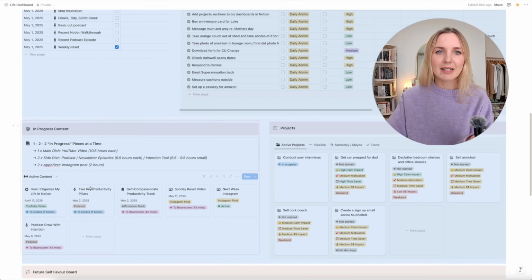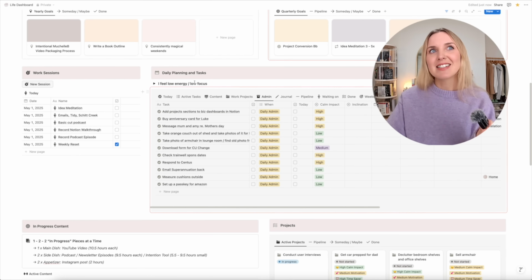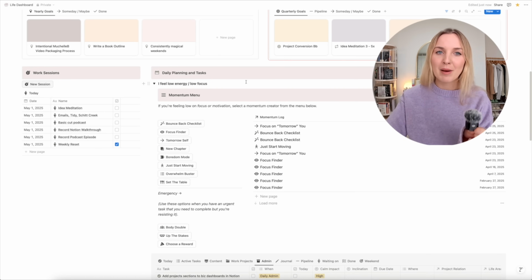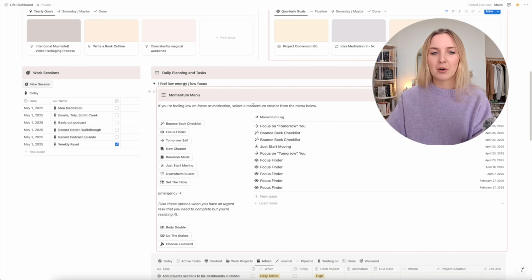Then we get to the really high use part. This is the daily, weekly stuff. The first thing that you see under daily planning and tasks is this little toggle. And when you open that toggle, you see the momentum menu. I am such a big advocate for we all have low days. We all have low energy times.